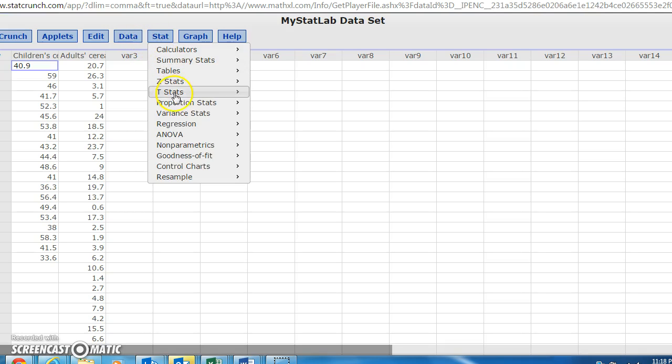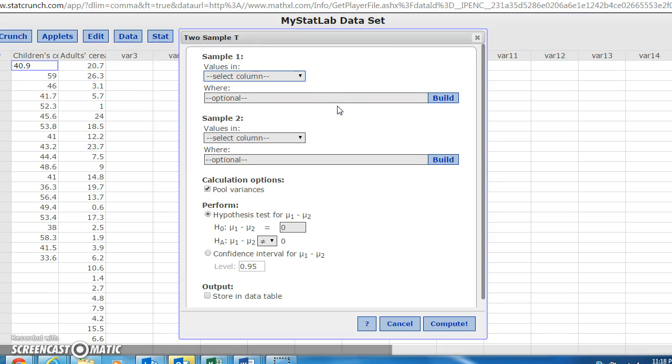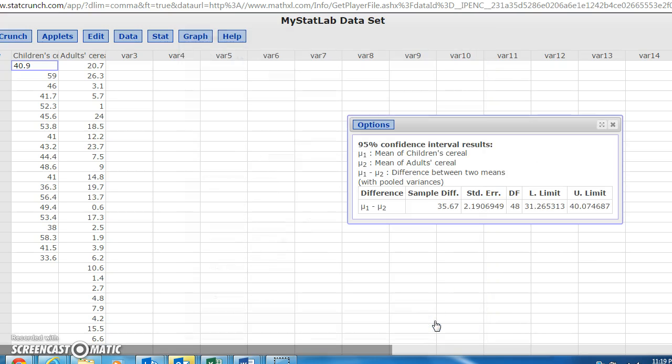You go to Stat, we go to T-Stats, two sample with data. Sample 1, values in children's cereal. Sample 2, the adults. And then we can go here, click here for the confidence interval, and then compute.